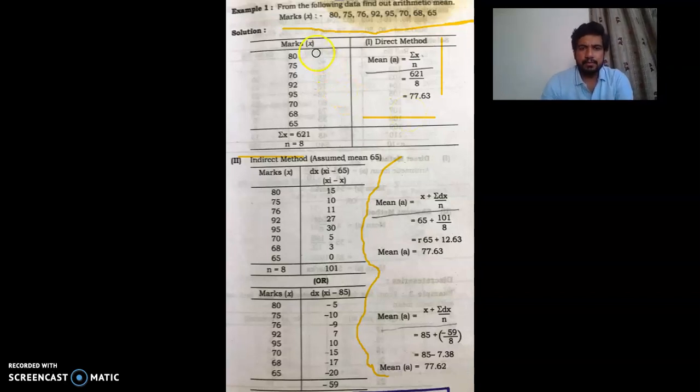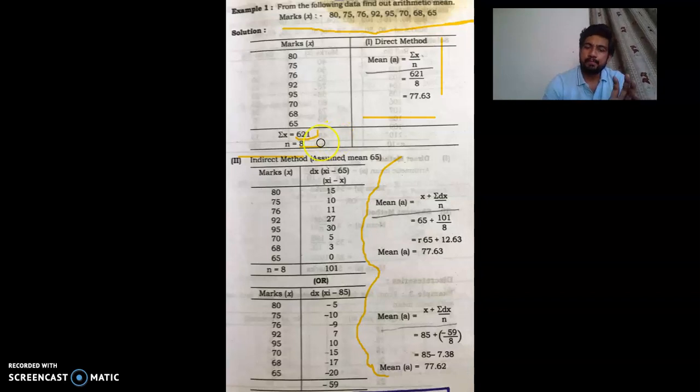Now what we do, we just position the data in a tabular form. Summation x, actually this is x, and summation means you just have to do the grand total of all these values, and the grand total of all these values is 621. Okay, and n equals number of items. So 1, 2, 3, 4, 5, 6, 7, 8. So number of items equals 8.